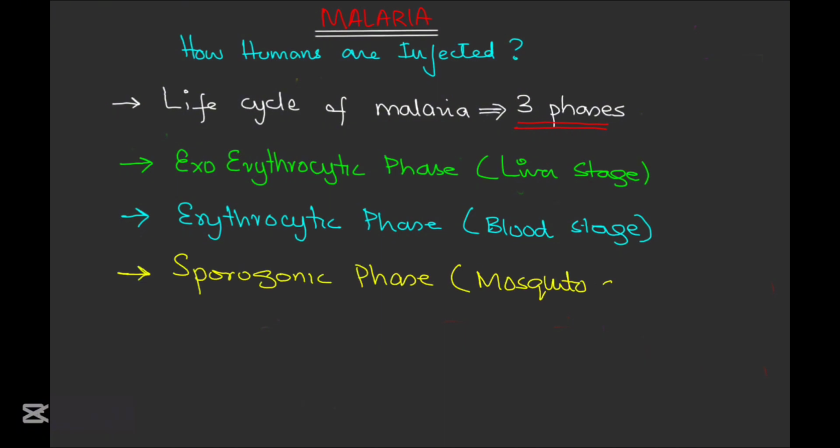Now, the third stage is the sporogonic phase or the mosquito stage. When a mosquito bites an infected person, it ingests these gametocytes, which travel to its gut and transform into an oocyst. The oocyst bursts, releasing sporozoites, which migrate into the salivary glands, ready to infect the next human host. And just like that, the cycle continues. Understanding these cycles and stages helps in diagnosing, treating, and preventing malaria effectively.